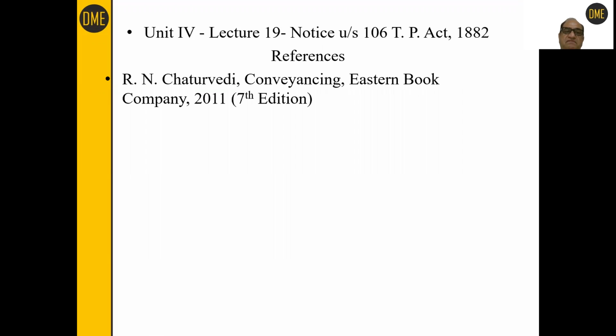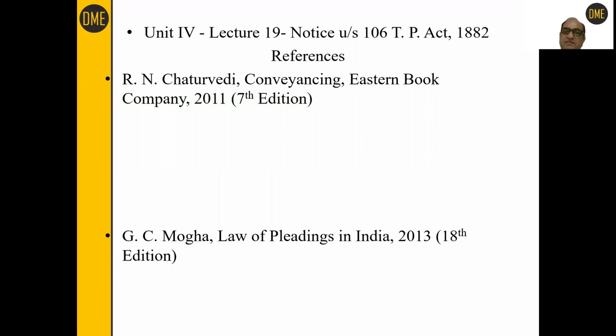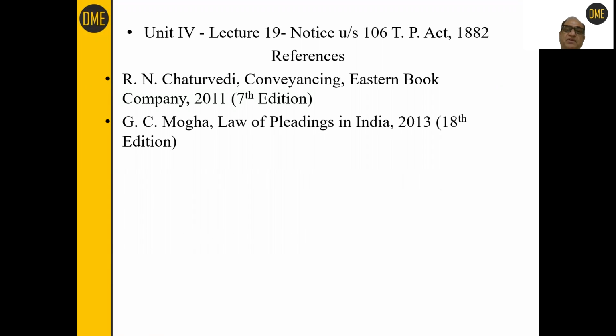First of all, we have the book of Mr. R.N. Chaturvedi. Its heading is Conveyancing, published by Eastern Book Company, and its 7th edition was published in 2011. Then we have a very old and very good book written by Shri G.C. Monga. Its heading is Law of Pleadings in India, and its 18th edition was published in 2013.